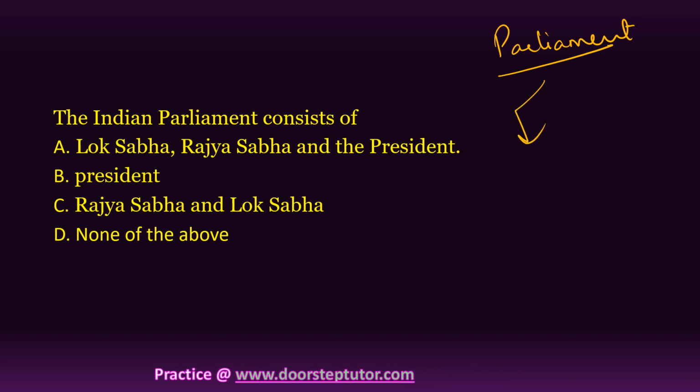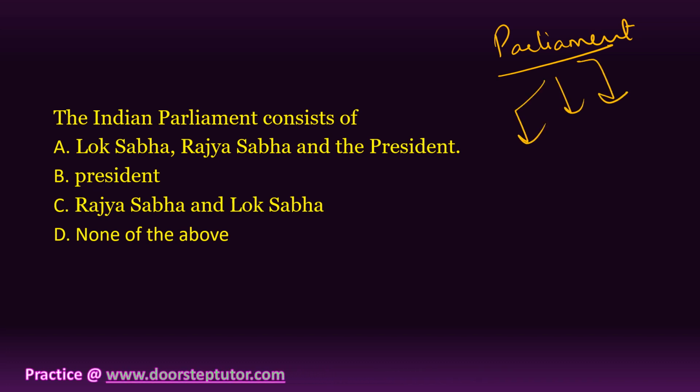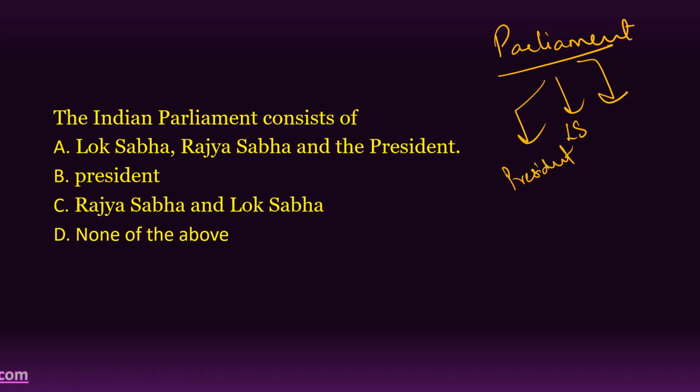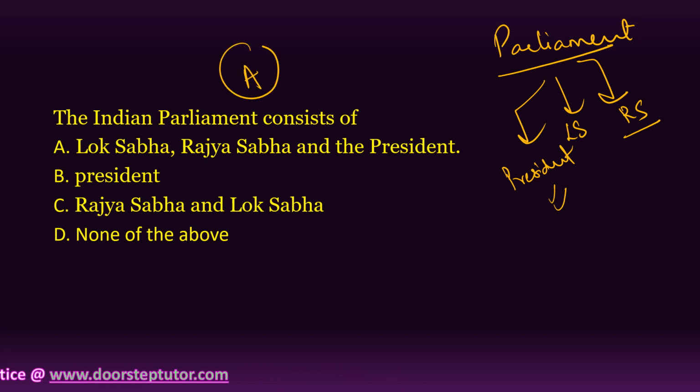So if you look at how the Parliament is formed, there is the President, there is the Lok Sabha, that is the lower house, and there is the Rajya Sabha, that is the upper house. So the President is an integral part of the Parliament, and the Parliament consists of all three: the Lok Sabha, the Rajya Sabha and the President. So the correct response over here would be option A, that is Lok Sabha, Rajya Sabha and President.